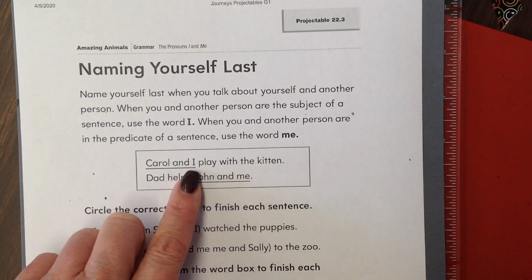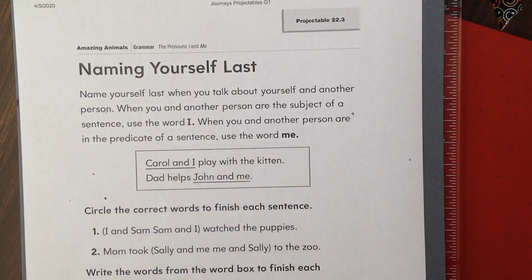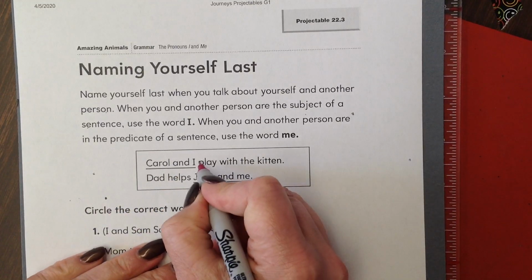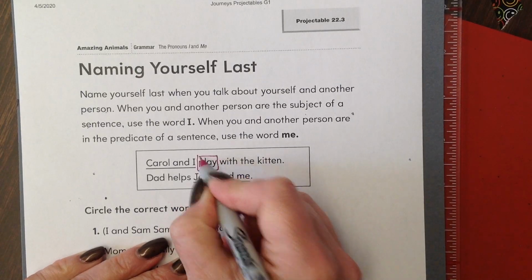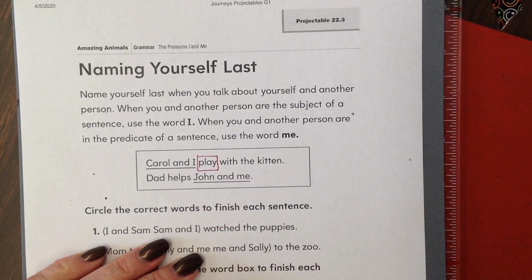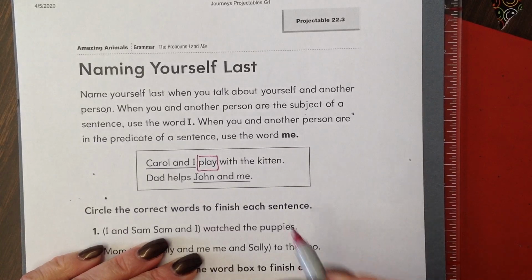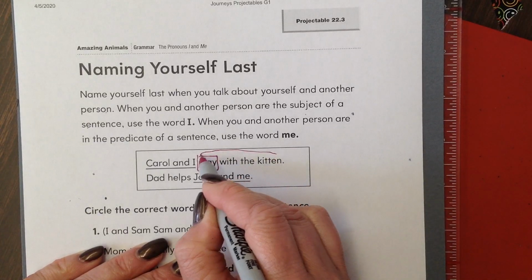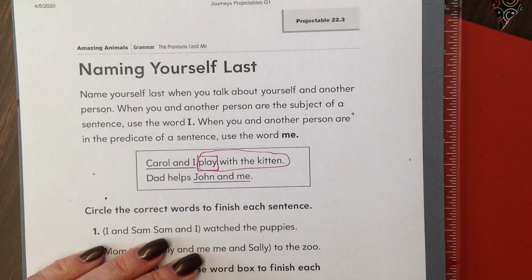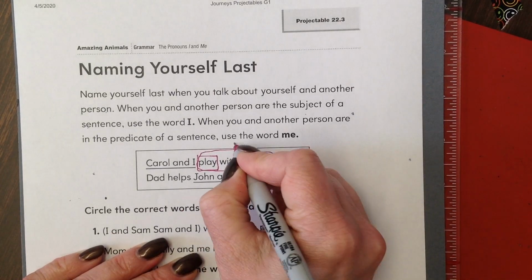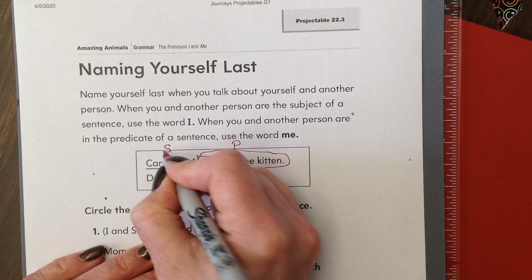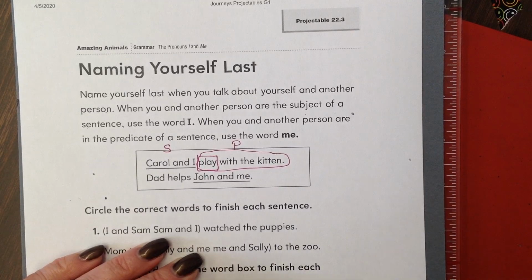Now I know that this is part of the subject because I can see that the word play right here, that is the action word, okay? That's the verb. So that means that this whole part, play with the kitten, is the predicate, okay? That means this is the subject. And they also followed the rule because they allowed Carol to go first in the sentence.